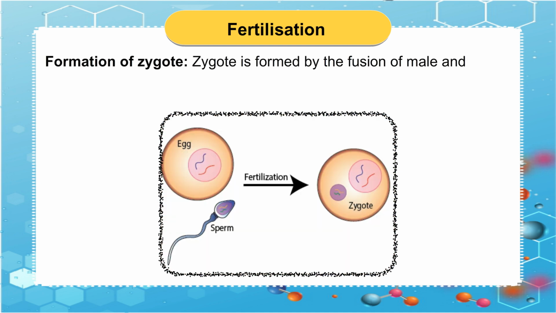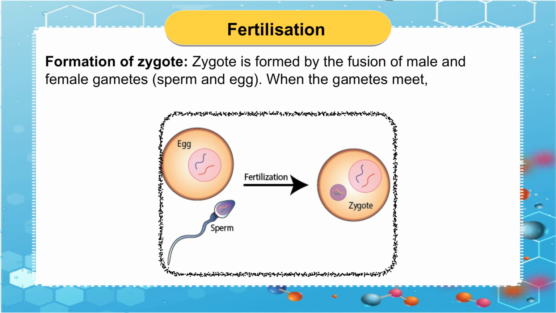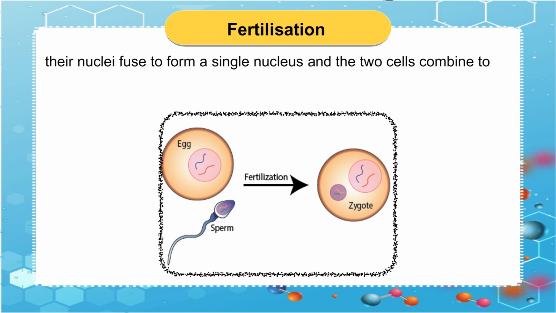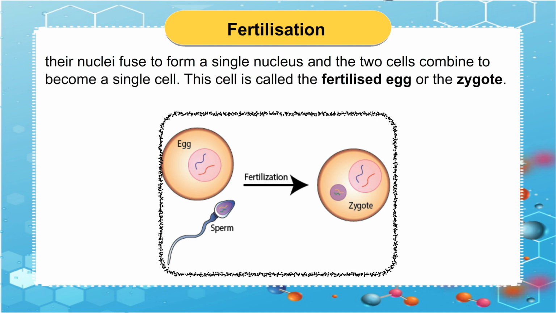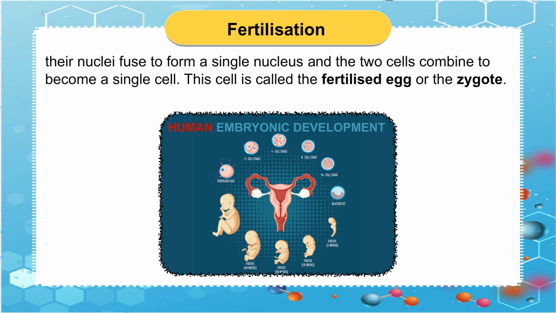Formation of zygote. Zygote is formed by the fusion of male and female gametes, sperm and egg. When the gametes meet, their nuclei fuse to form a single nucleus, and the two cells combine to become a single cell. This cell is called the fertilized egg or the zygote. The zygote develops into an embryo.